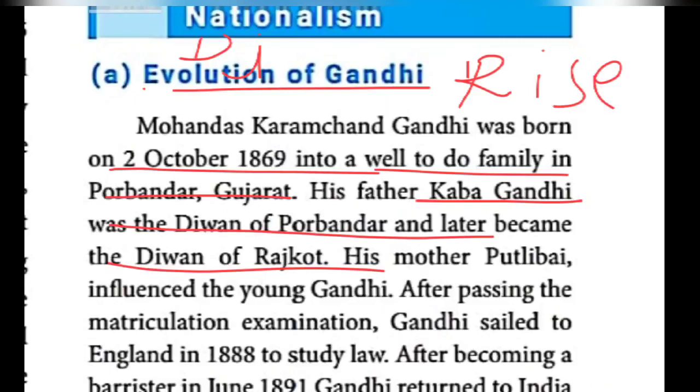One word answer. In the initial stage, Kaba Gandhi, the father of Mahatma Gandhi, was the Diwan of Porbandar. But later he became the Diwan of Rajkot. So his mother, Putli Boy, as I told before, influenced the young Gandhi. After completing the 10th standard matriculation examination, Gandhiji sailed to England.